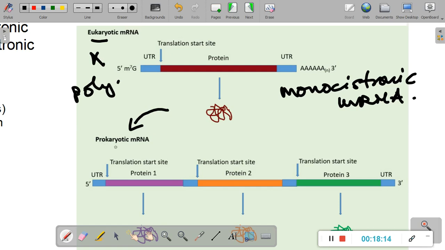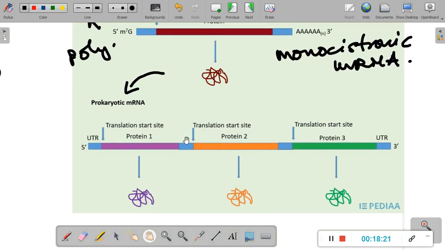What do we mean by polycistronic mRNA? Let's drag the image slightly to the top. Here you can see it far more clearly. The prokaryotic mRNA, this is just one mRNA strand, and this particular strand contains information regarding the synthesis of more than one protein. It's not just one protein.